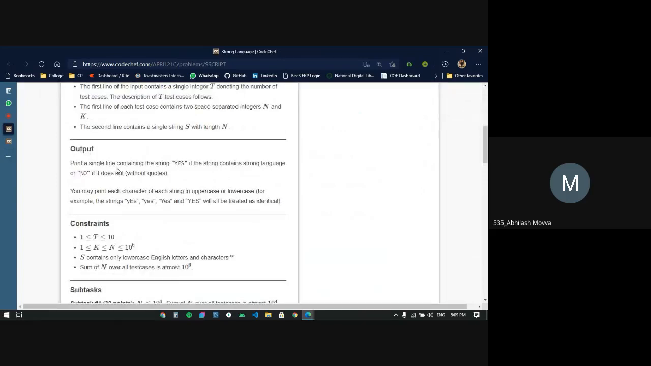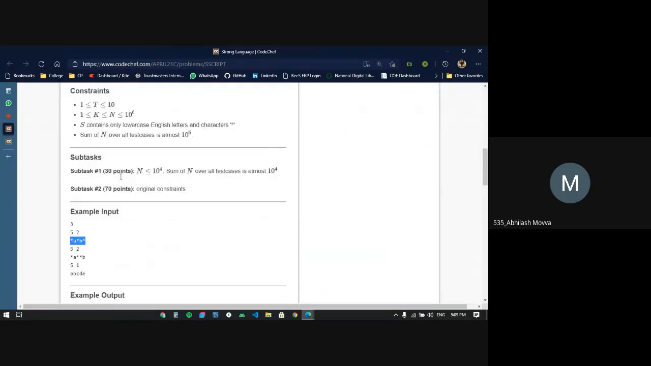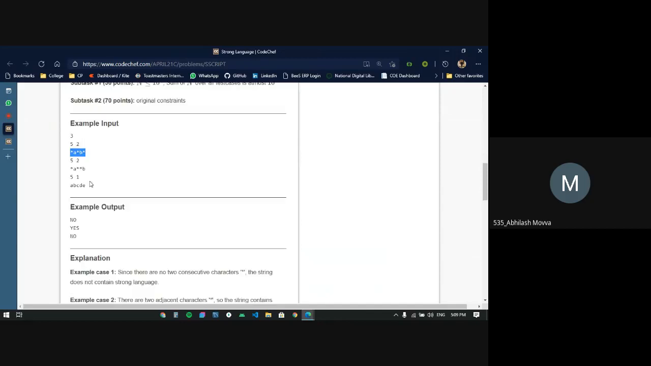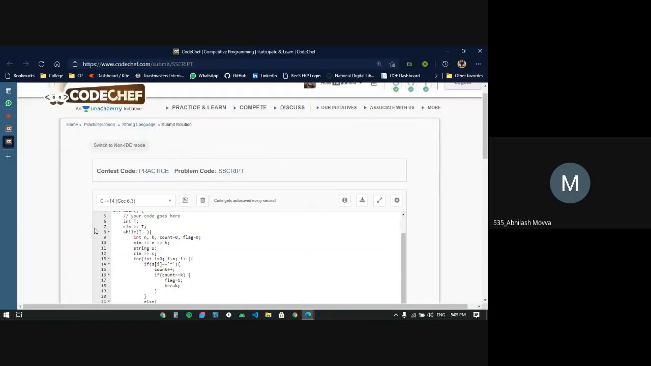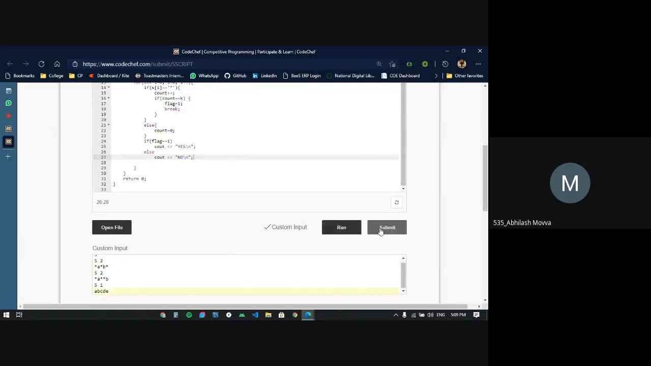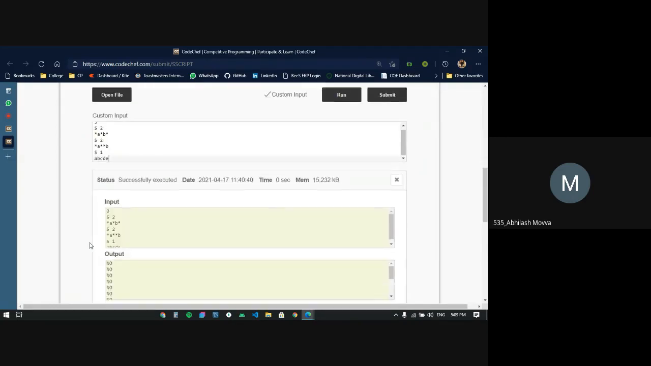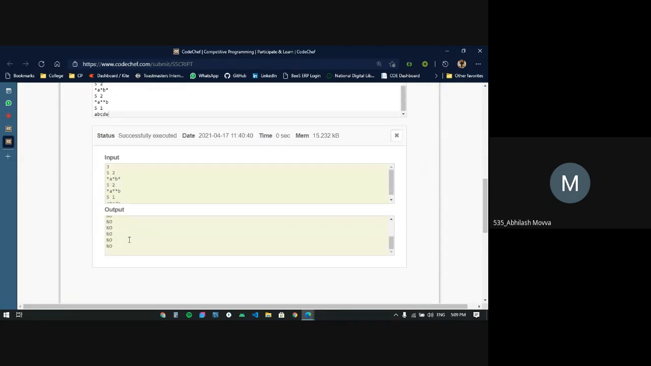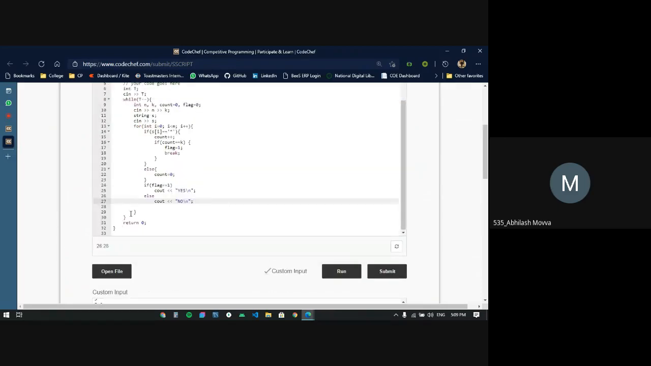It was conducted in the April long challenge, which ended a couple of days ago. So I'm taking the sample input so that we can check whether our code is working or not. We are making sure that our code is working. See, our code is failing. What do you think the problem is? What do you think?